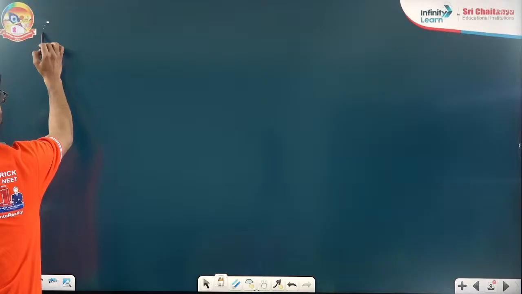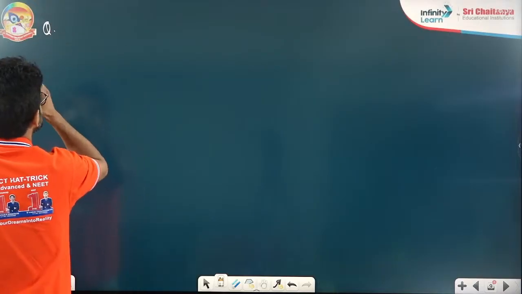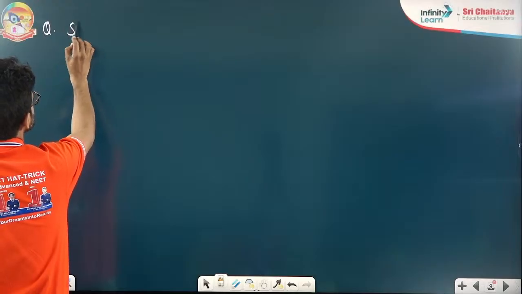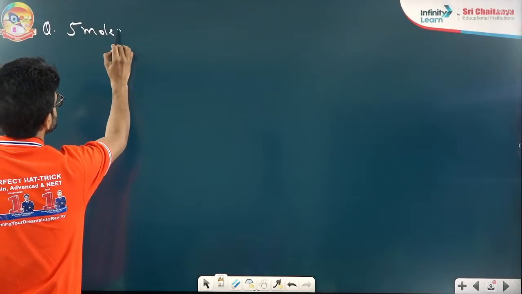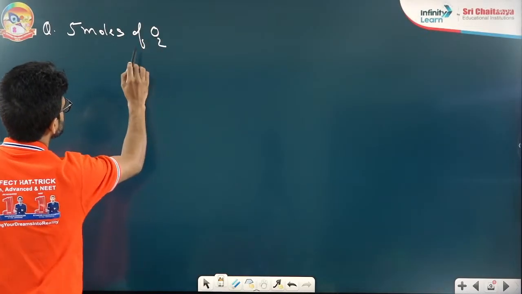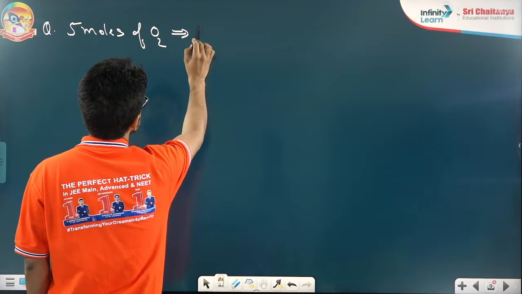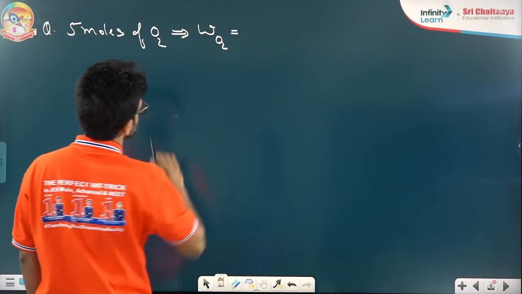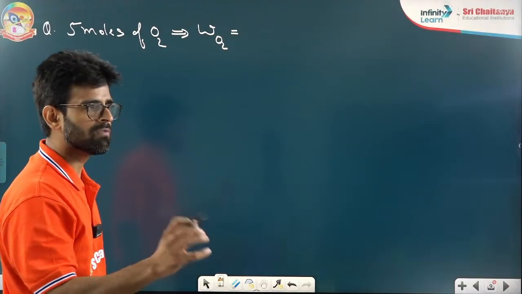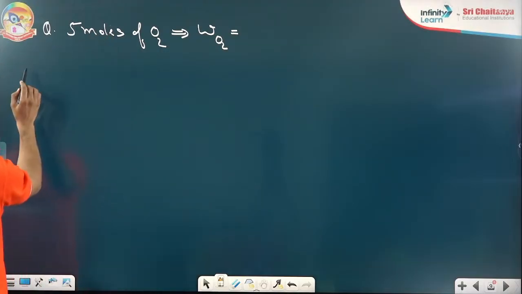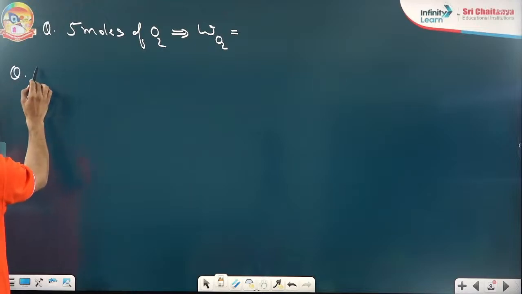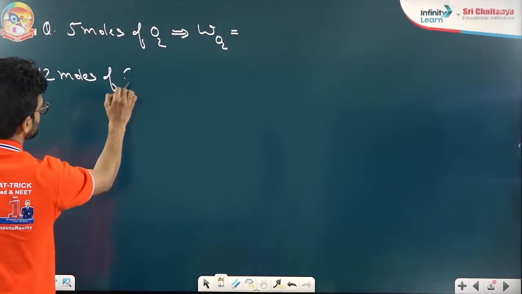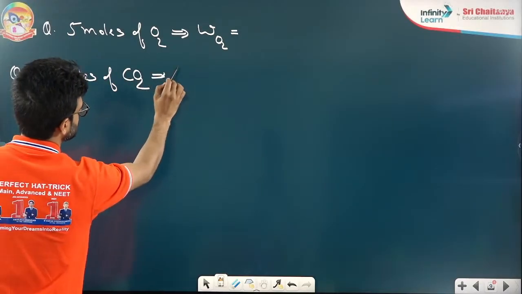Okay. Try to answer this time. If I am having 5 moles of O2, be careful, please tell me what is the weight of oxygen here? Or they can just ask, tell me what is the total weight. The next thing I'm saying, we are having 12 moles of CO2, tell me what is the weight of CO2 here?